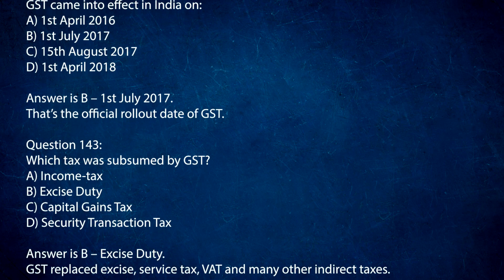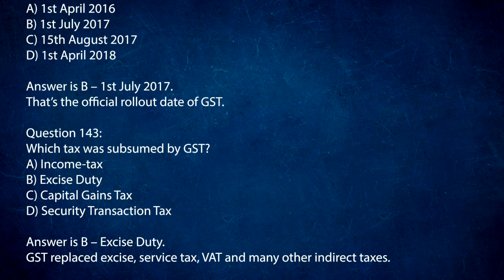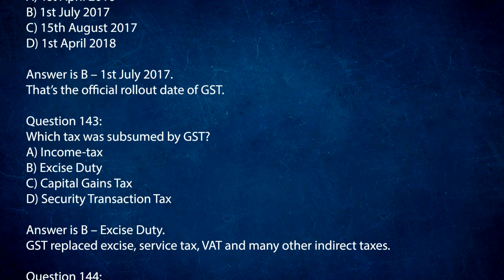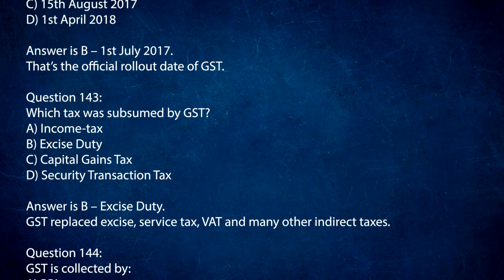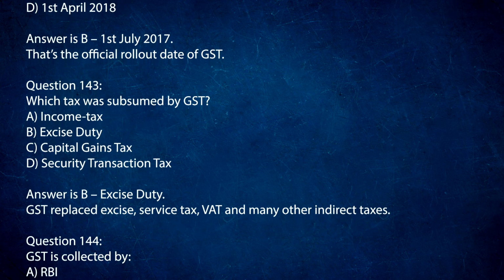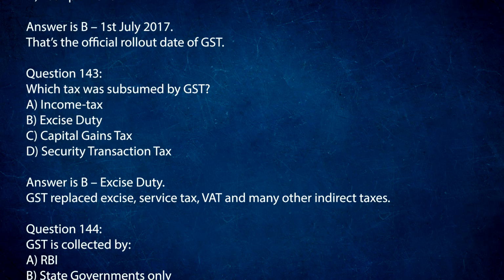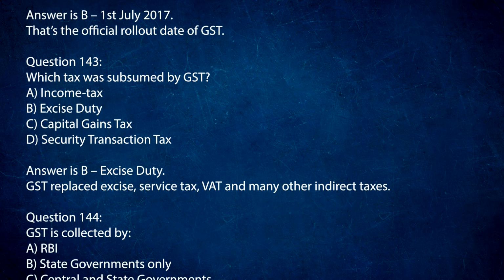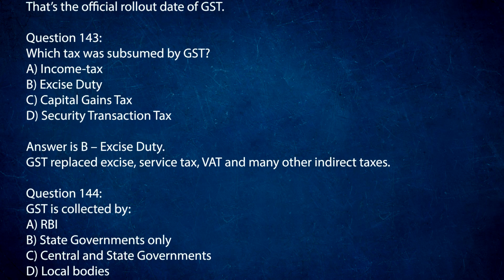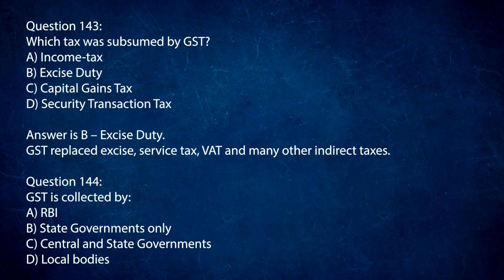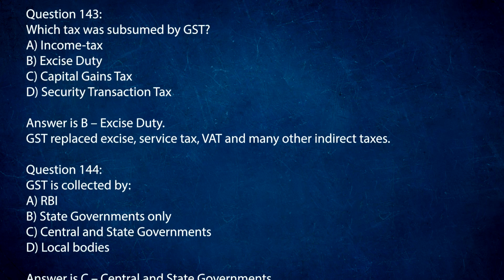Question 143. Which tax was subsumed by GST? A. Income tax. B. Excise duty. C. Capital gains tax. D. Securities transaction tax. Answer is B. Excise duty. GST replaced excise, service tax, VAT and many other indirect taxes.